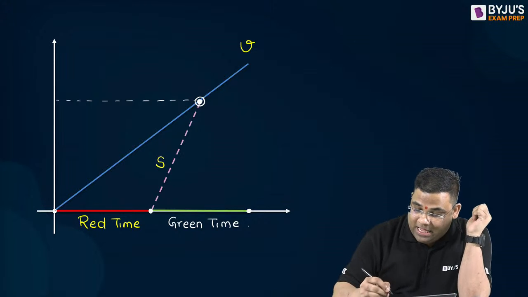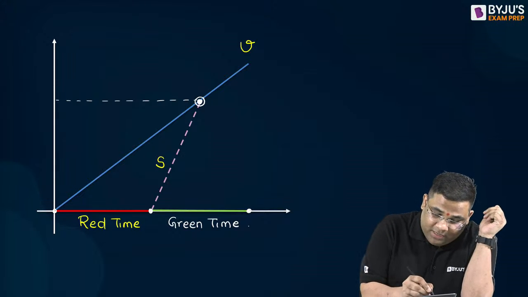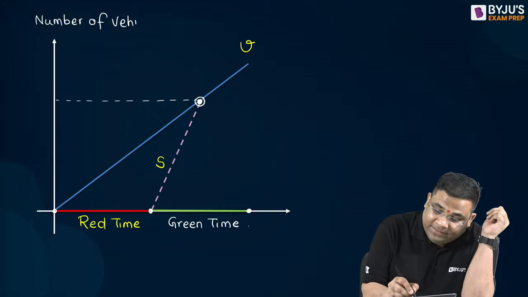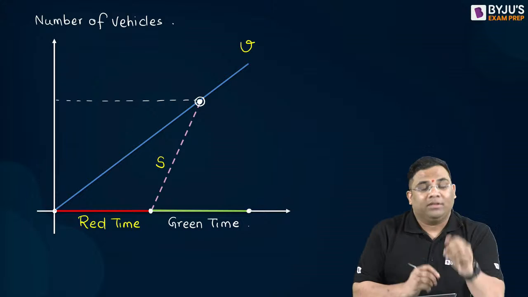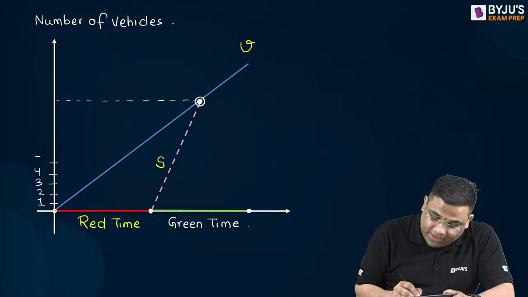Very good. Now let us see a particular vehicle. This is the number of vehicles we are plotting. Suppose I am seeing the fifth vehicle here. This is the first vehicle, then the second, third, fourth, and this is the fifth vehicle.